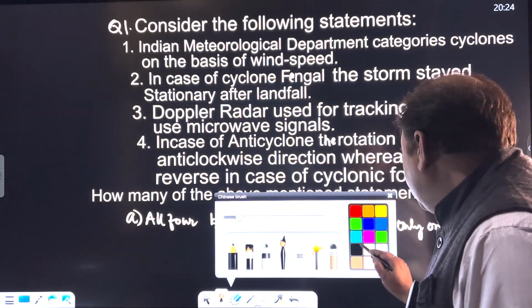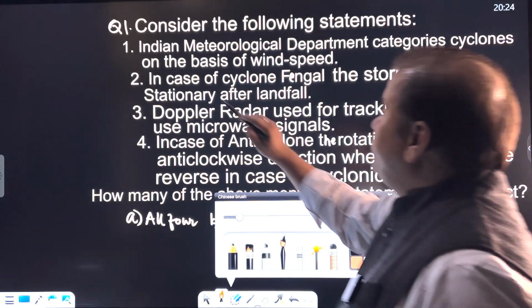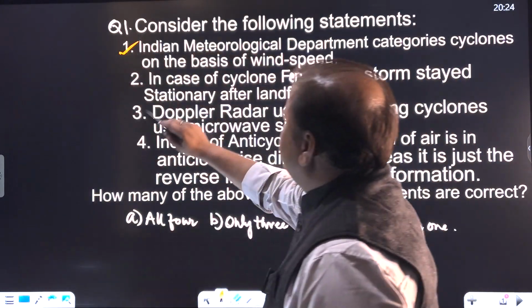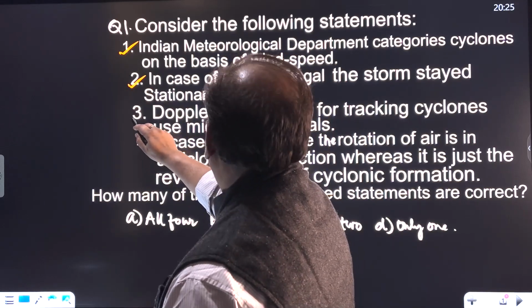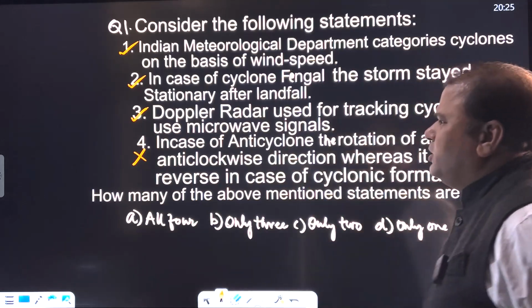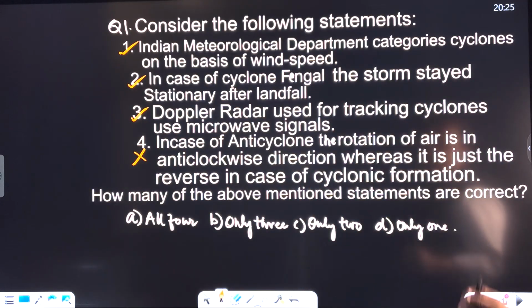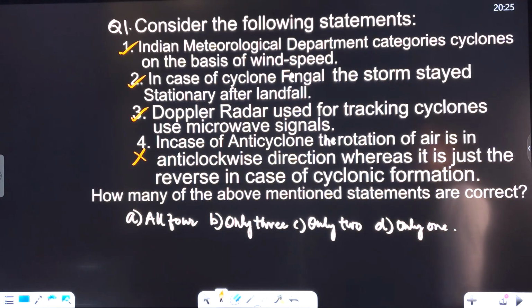As far as the correct statements are concerned, the first statement is definitely correct. The second is also correct. The third is also correct, but the fourth is just the reverse. In the case of anticyclone, the rotation of air would always be in a clockwise direction, whereas in the case of cyclonic formation, it would be in an anti-clockwise direction.